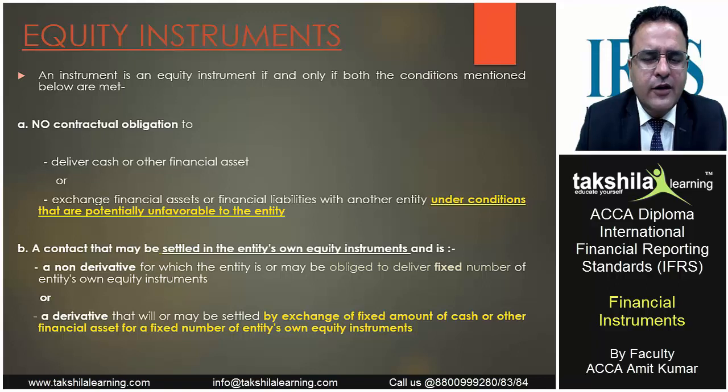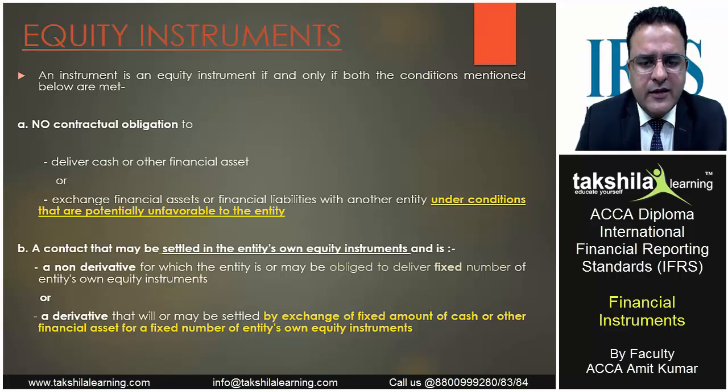There is no contractual obligation to deliver cash or other financial asset or exchange financial assets or financial liabilities with another entity under conditions that are potentially unfavorable to the entity, that is, we are no more obligated to pay back anything. We are not liable to pay or deliver cash. We will not pay back anything to the counterparty. The risk of owning an equity instrument rests with the owners of the entity, that is shareholders.